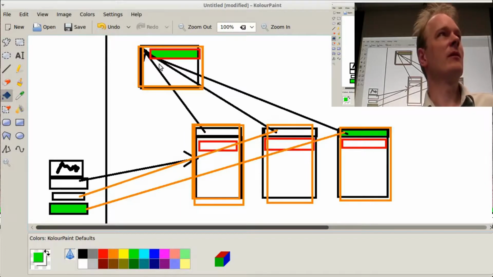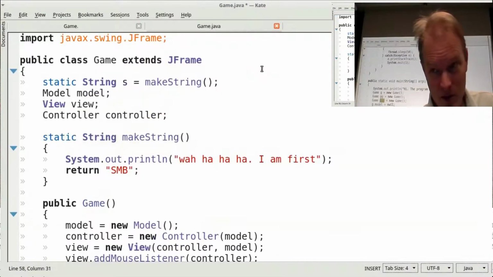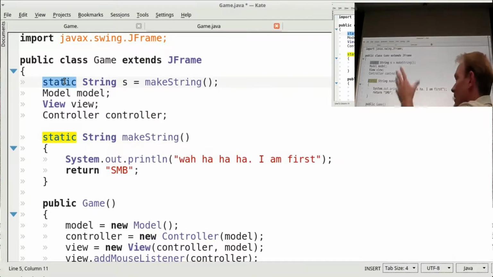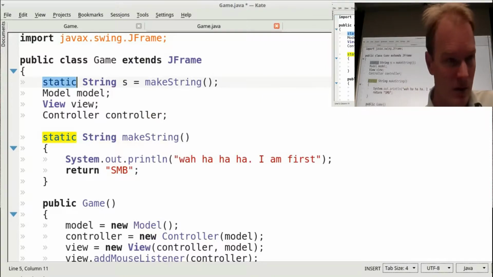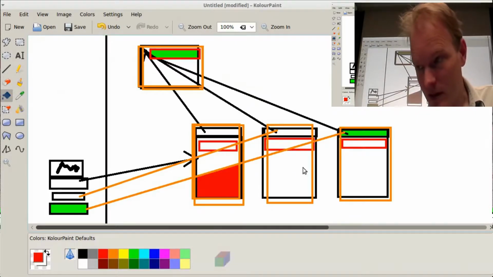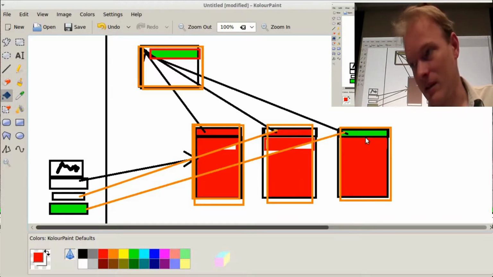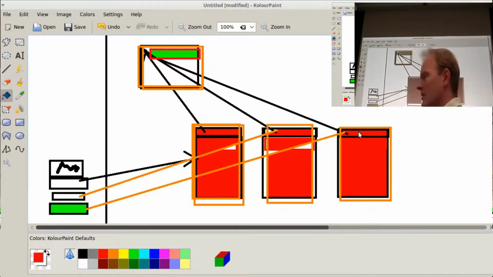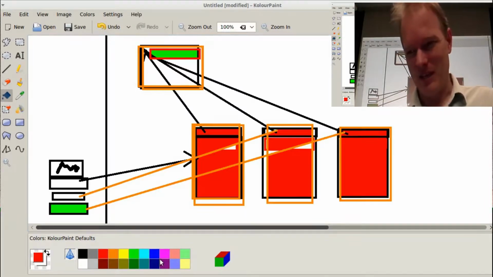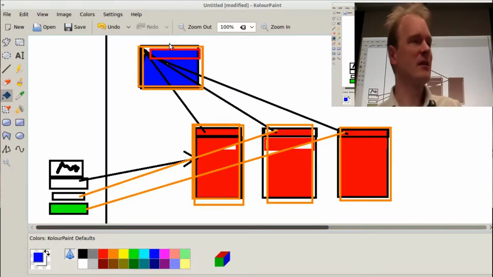static member variable one. So basically, the way you're supposed to think about it is the word static means not associated with the object. And what's an object? Well, this is an object, this is an object, this is an object. Objects are the things you allocate by saying new. Now, it's kind of associated with an object, but it's the class object.